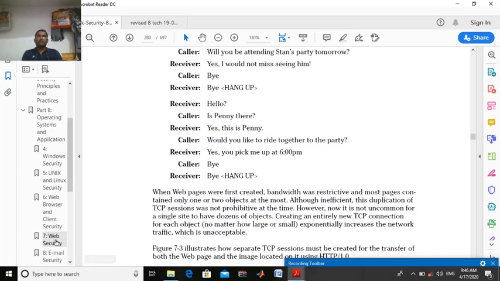So when HTTP 1.0 was created, at that time on a web page there would be at most one or two objects. But nowadays, is it possible that your web page has only one or two things? No. So HTTP 1.0 is called inefficient.